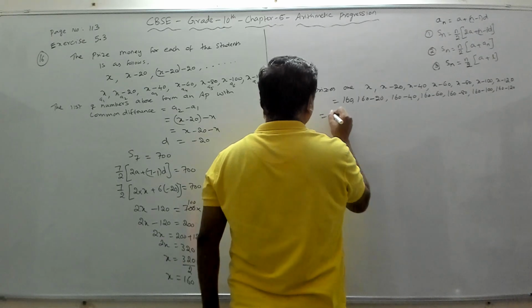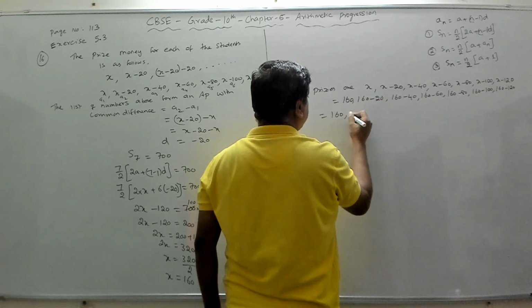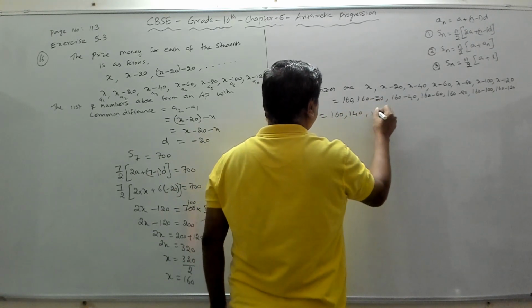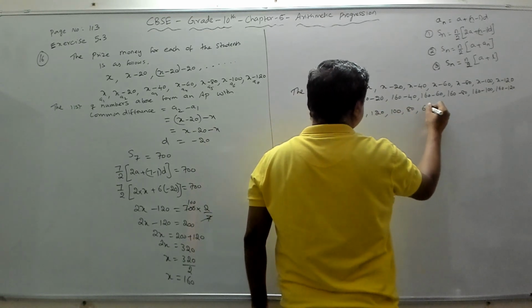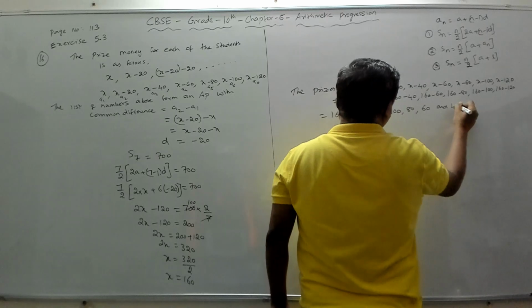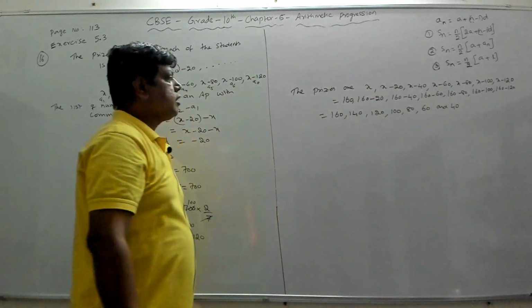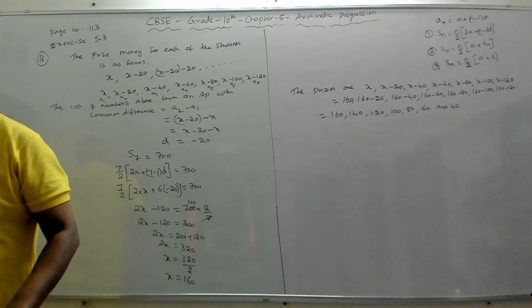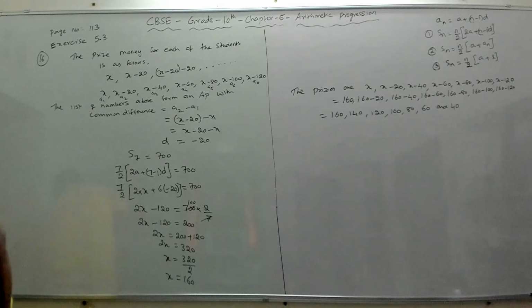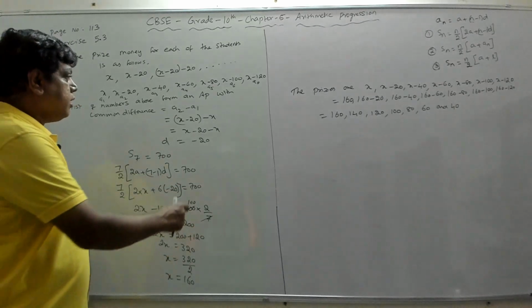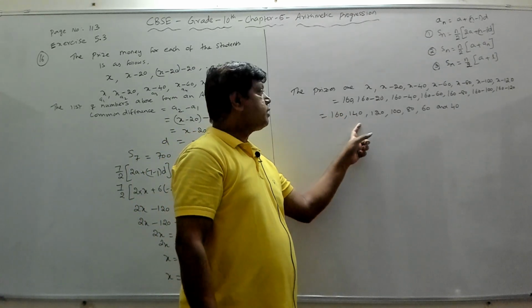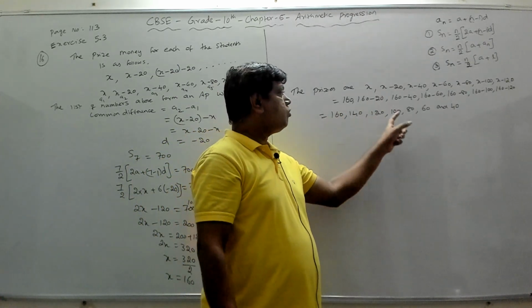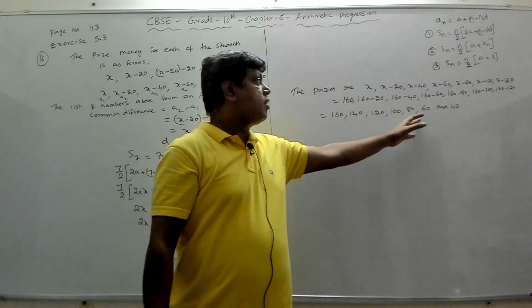So you will get 160, 140, 120, 100, 80, 60 and 40. So these are the 7 prices that are given. Now if you add all these prices, you will get the answer as 700. The 700 rupees is distributed as first prize is 160, second prize is 140, third prize is 120, fourth prize is 100, and then the 7th prize is 40.